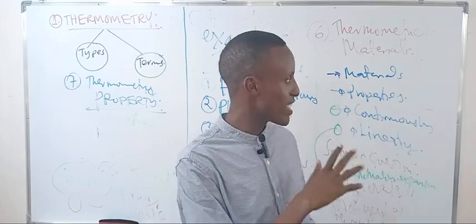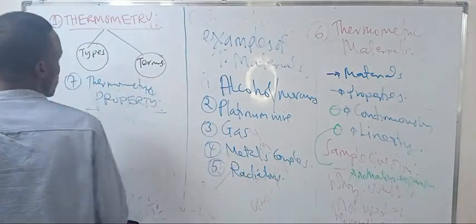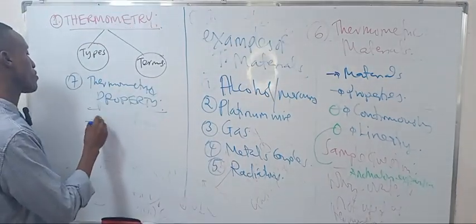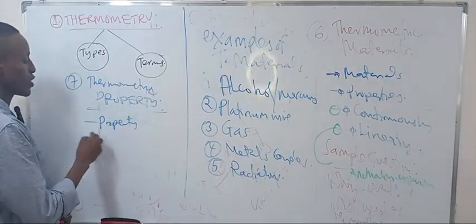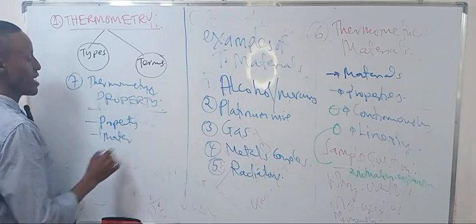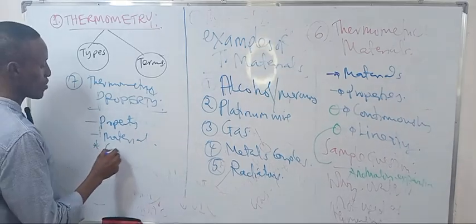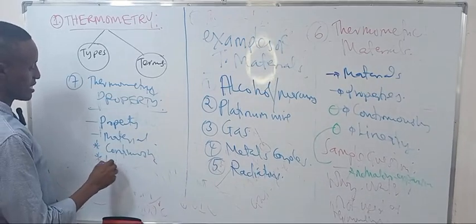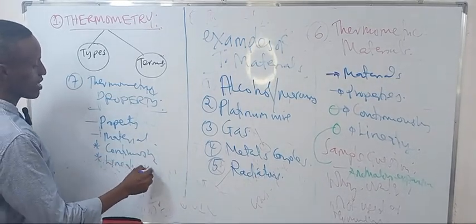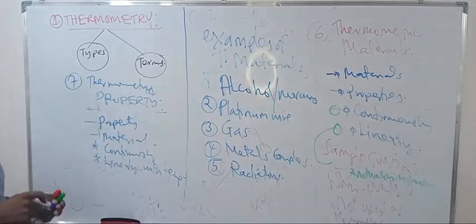So it should be linear and continuous. That's what we call the thermometric property.